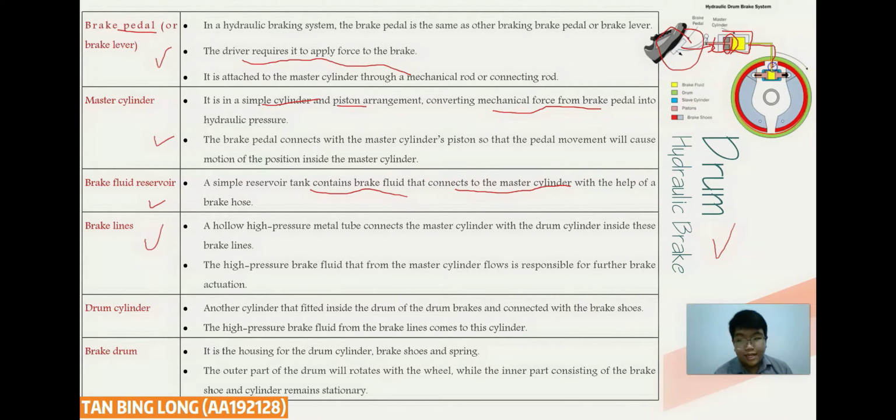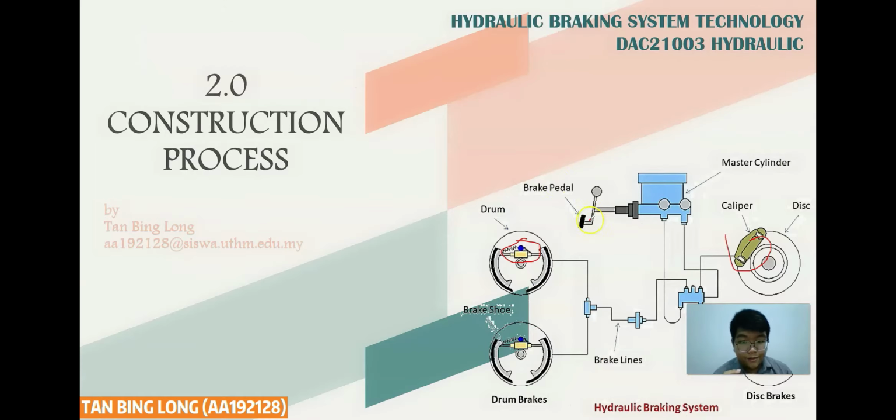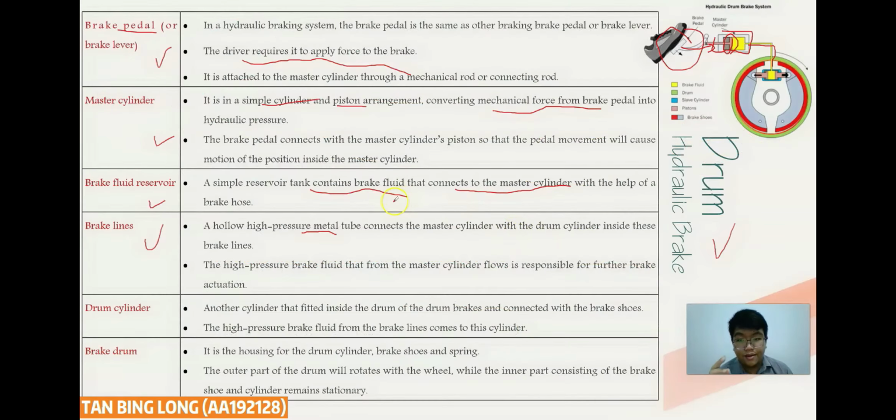The brake lines are hollow, high-pressure tubes that connect the master cylinder with the drum cylinder. I will show it. Here is the master cylinder, and the brake line is like this. It connects to the drum brake here. So it is the brake lines that transfer the hydraulic fluid, the brake fluid. The high-pressure brake fluid from the master cylinder flows on for further brake actuation.